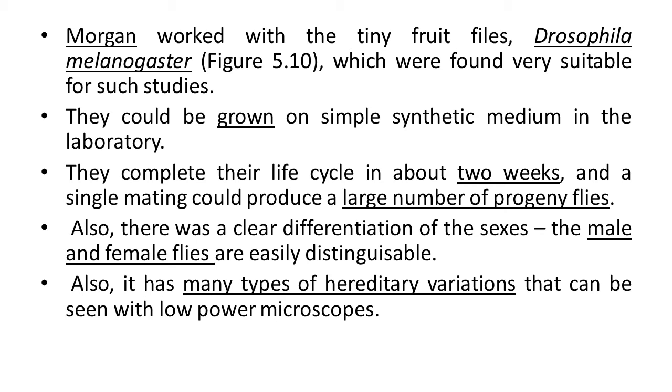They complete their life cycle in about 2 weeks, and a single mating could produce a large number of progeny. So from their birth to death within 2 weeks, the reproduction event is also easily observable, and it makes for a faster study.